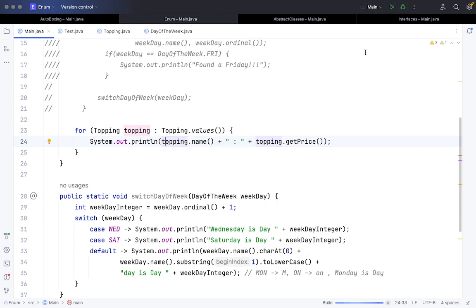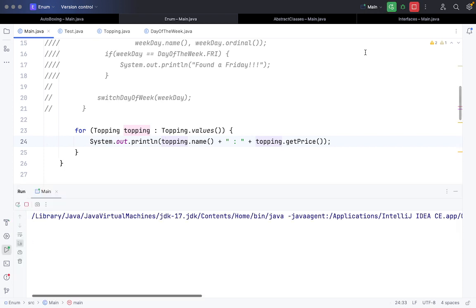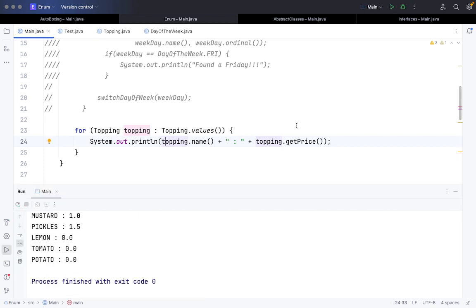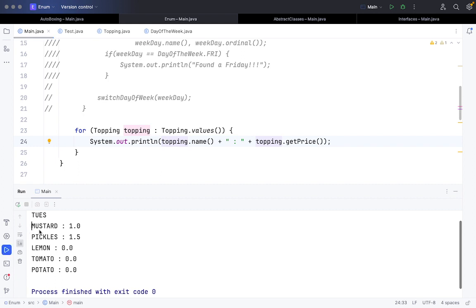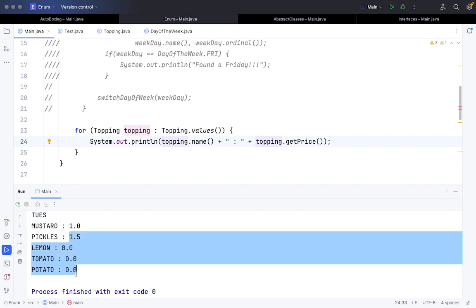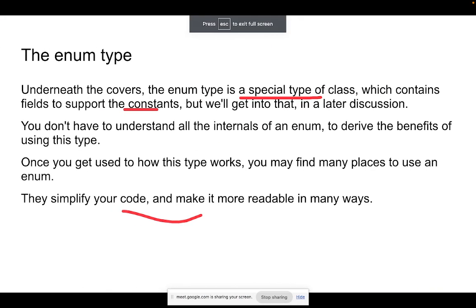So what is happening here is that enum can not only store constant values, it can also store functions using which you can extract relevant values. These are the enum values that we have and their respective prices. So this is a small aspect of enum that we have covered, along with boxing and autoboxing in this case. Let me see if there is any other thing. Okay, no.